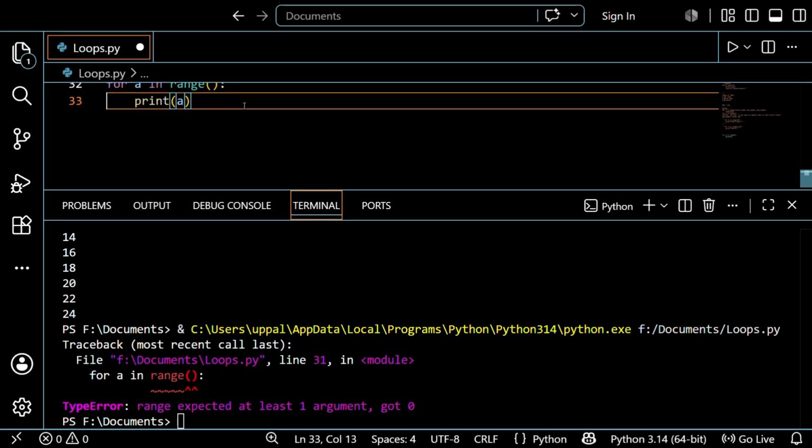So in the for loop we just completed the syntax of the for loop, a small program related to the for loop, and we explained the range, from start to end. We are giving the coordinates to the for loop: where to start the loop and where to end the loop, and whether the loop should increment or decrement. So we are giving the guidelines by using the range function.